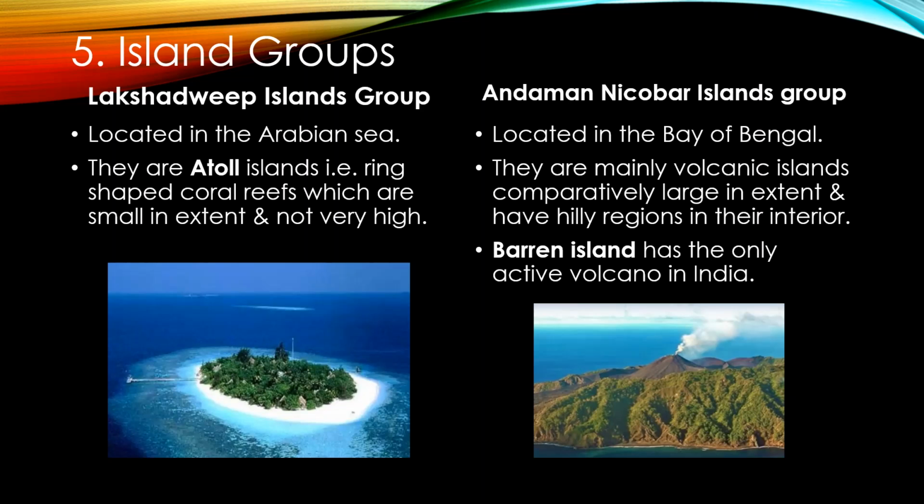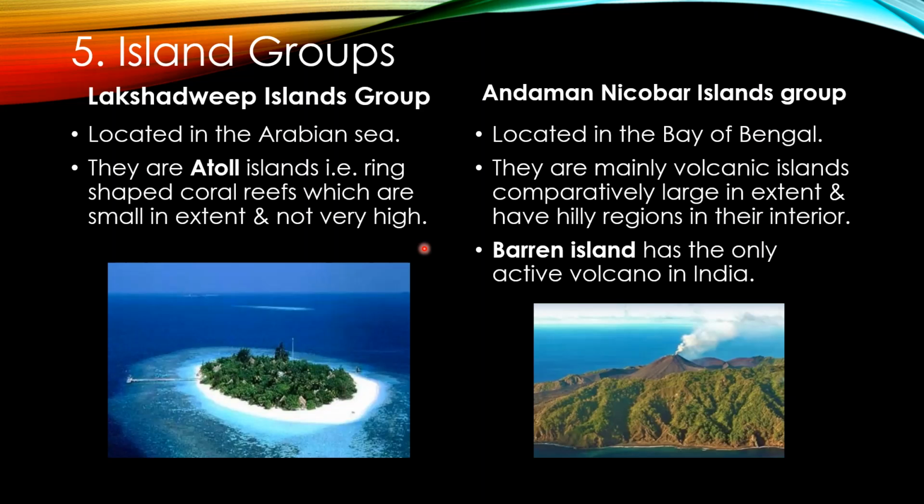So the islands located in Arabian Sea are atoll islands, means ring-shaped coral reefs which are small in extent and not very high. Now see the features of Andaman Nicobar Island Group.